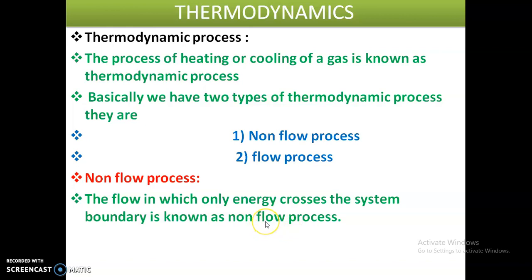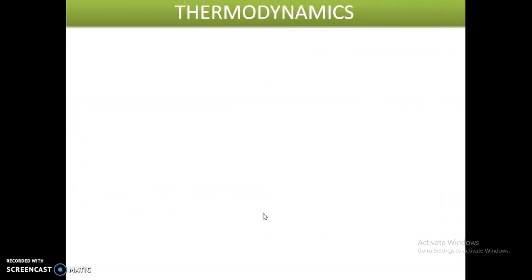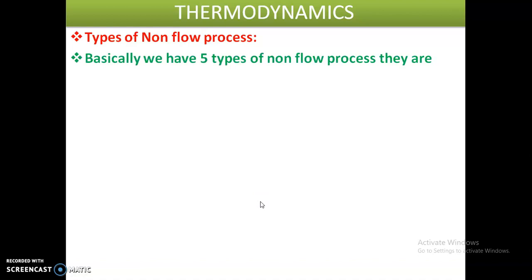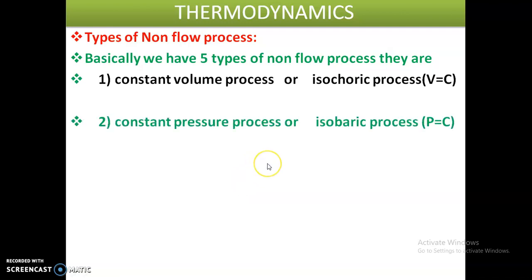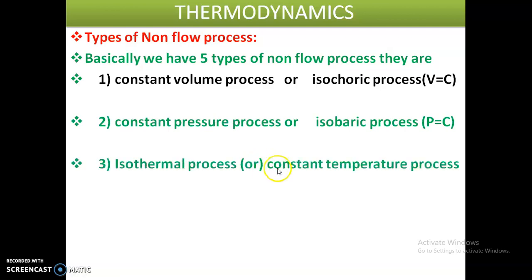Types of non-flow process. Basically we have five types of non-flow process. First one, constant volume process, that is isochoric process. Second one, constant pressure process or isobaric process. Third one, isothermal process or constant temperature process.